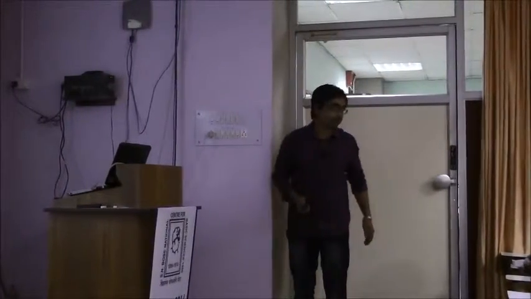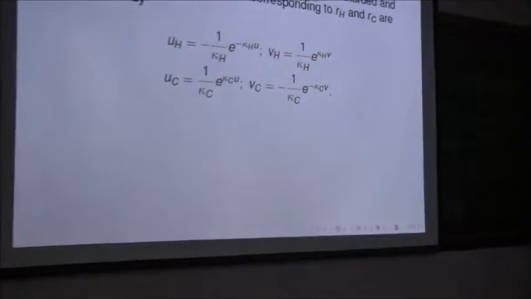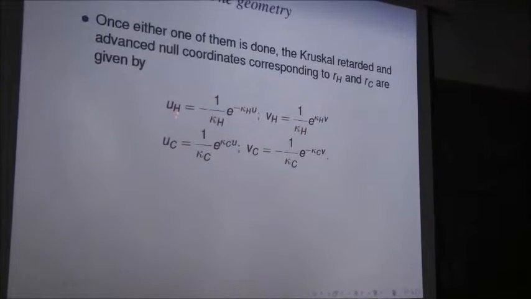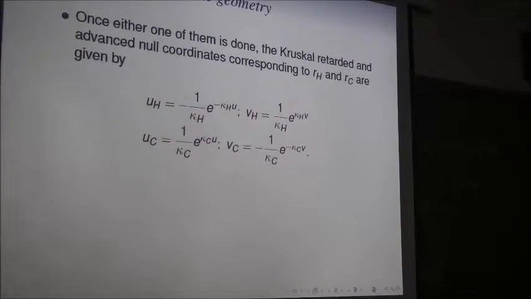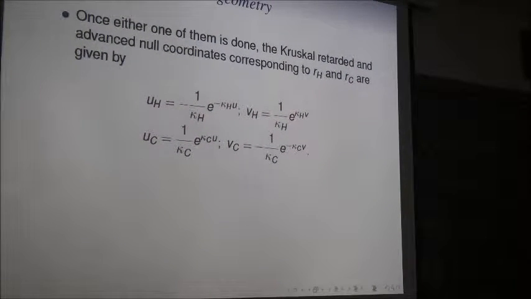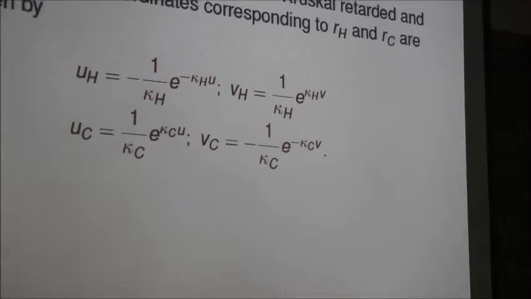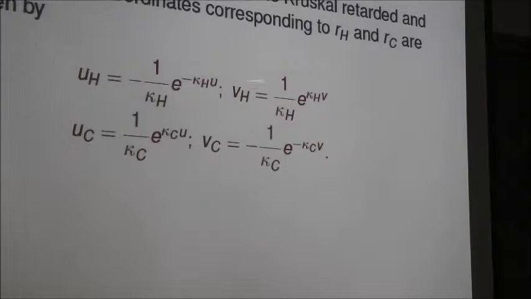So this is the main philosophy of removing singularities from the space. Now we define the Kruskal null coordinates. So u and v are the standard retarded and advanced null coordinates. And now we are defining Kruskal null coordinates, U_H and V_H, which remove the singularity on the black hole event horizon, and U_C and V_C, which remove the singularity on the cosmological event horizon. But I emphasize that they do not act simultaneously. We have to choose either this one or this one.